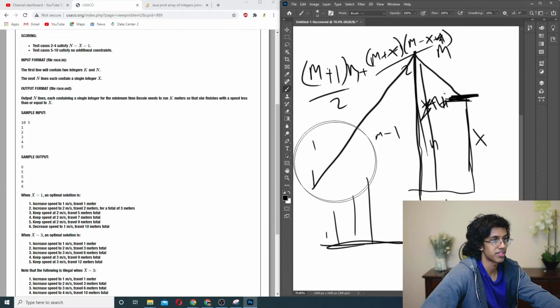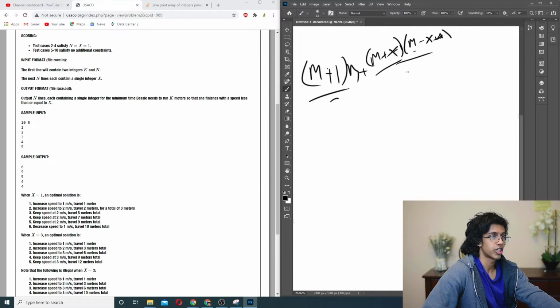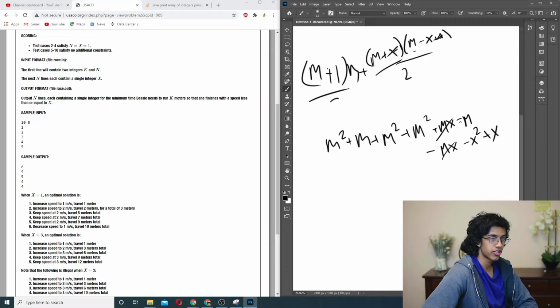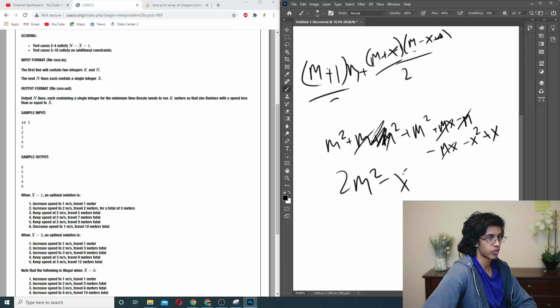Okay, this seems nasty. Okay, hold up. Let us do some algebra, shall we? So we basically get m squared plus m squared, well, what does this give us? Then you get plus m squared plus mx minus m minus mx minus x squared plus x. So this cancels out, this cancels out, that cancels out, and we get 3m squared. Holy moly, how do we get 3m squared? Okay, I was just trolling, I think. So 2m squared minus x squared plus x.